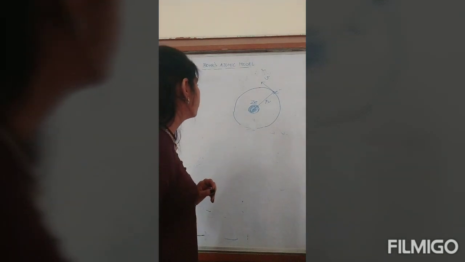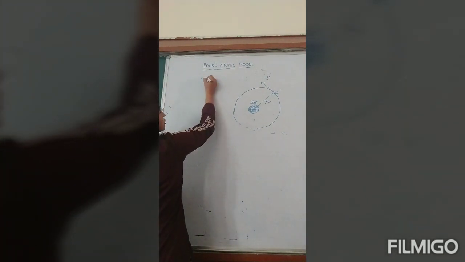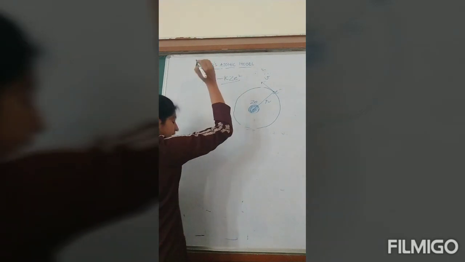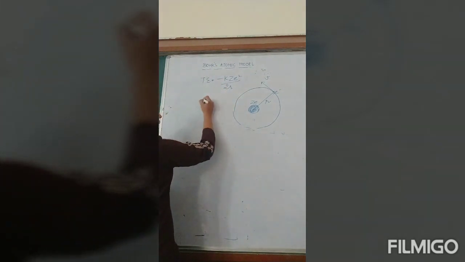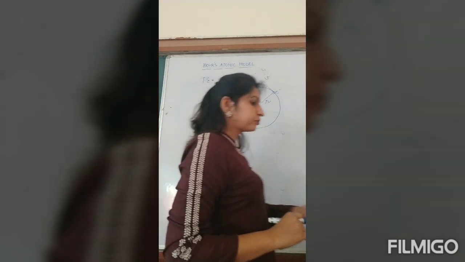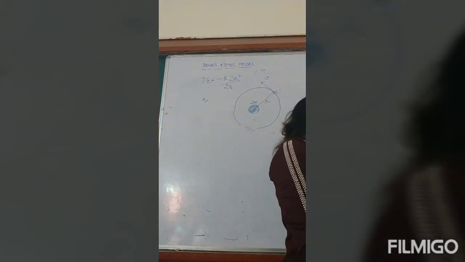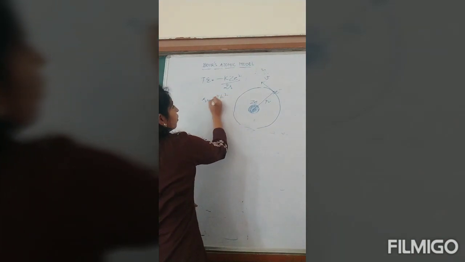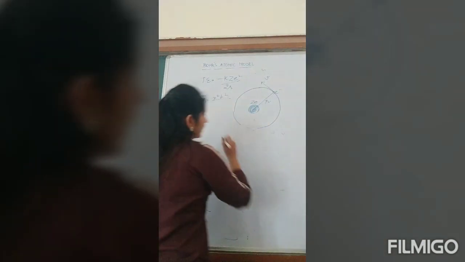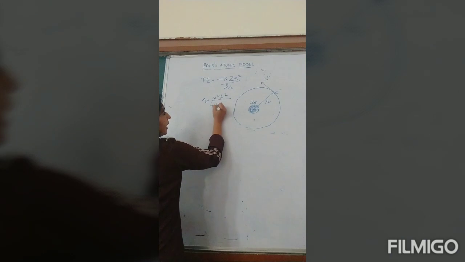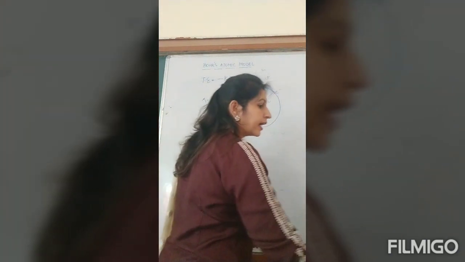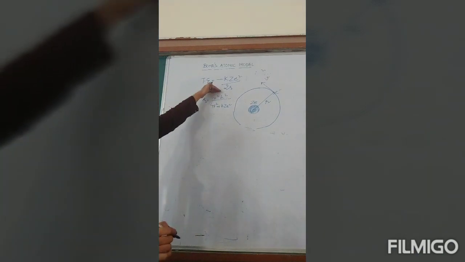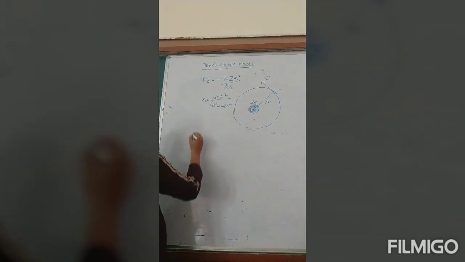Total energy is minus K ZE square divided by 2R, and you know the value of R was n square h square over 4 pi square m K ZE square. Put this value over here and find the total energy.